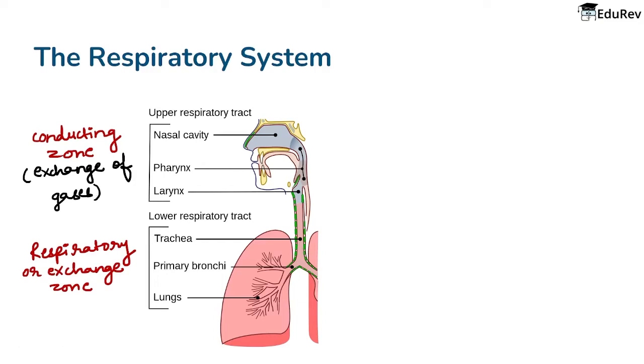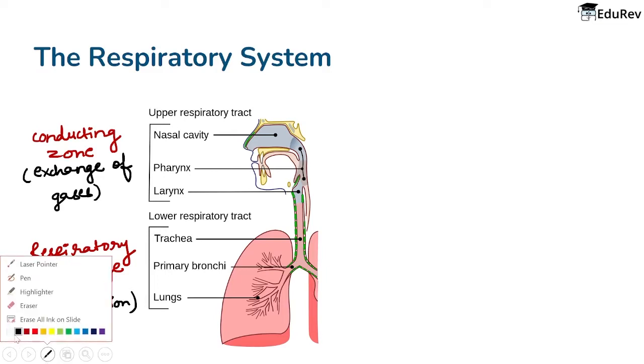Now, whereas the respiratory zone is that part where actual respiration is taking place. Are you getting my point? Actual respiration, that is the biochemical process. Here respiration is taking place, and we have discussed that respiration involves the oxidation of glucose. It means it involves the biochemical process, right? Now where does this respiratory zone begin from? अब respiratory zone कहां से आता है, start कैसे, कहां से होता है?